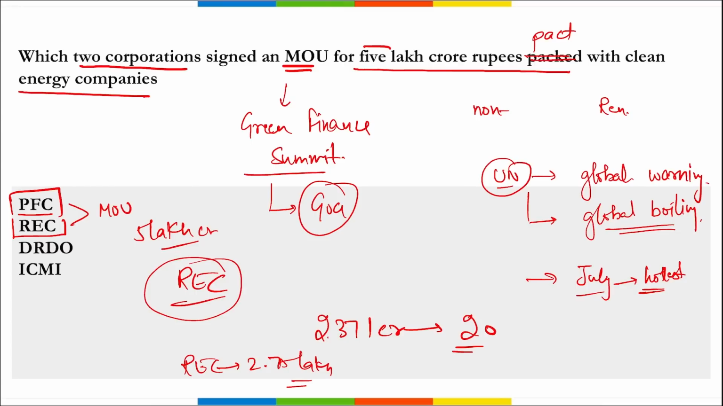Correct? And this Green Finance Summit, remember, was organized by REC Limited in partnership with the Government of India's G20 presidency, right? This was on the sidelines of the 14th Clean Energy Ministerial Meet and the 8th Mission Innovation Meet that was held in Goa between 19 to 22nd of July. Correct? So remember, these two organizations signed an MOU worth 5 lakh crore rupees with clean energy companies, and this was during the Green Finance Summit that was held in Goa.